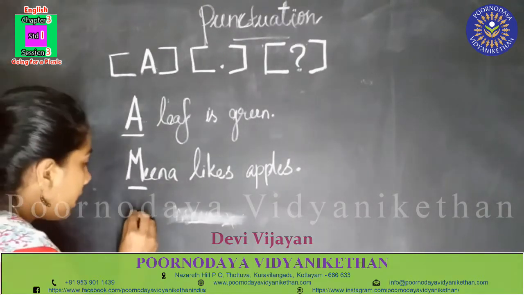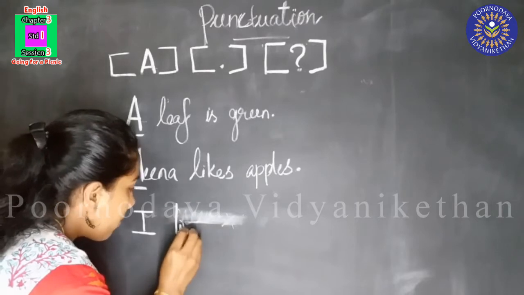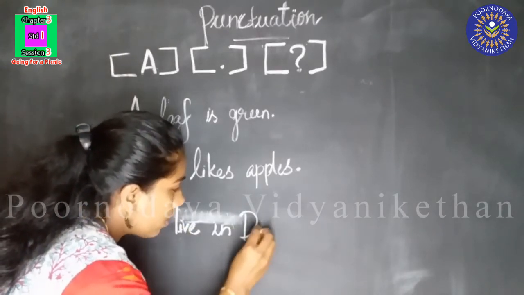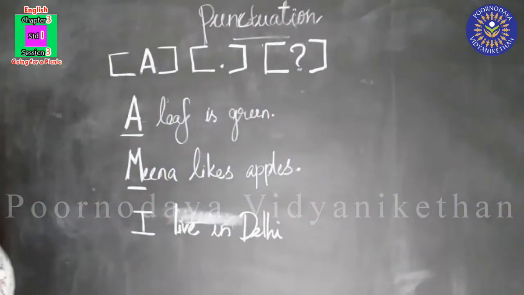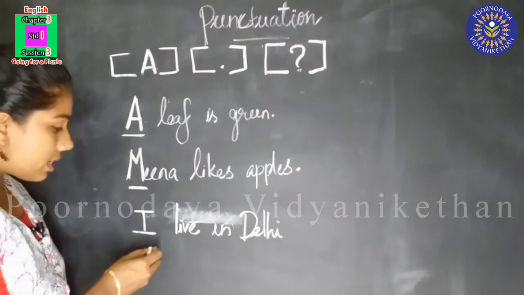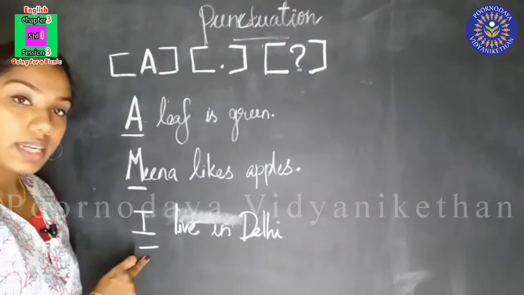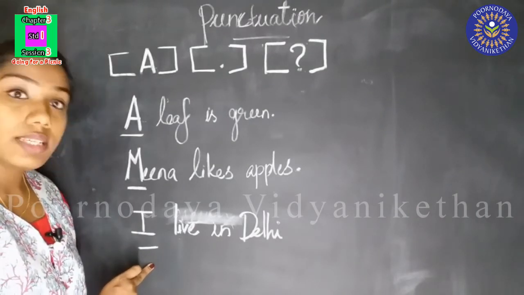I live in Delhi. Okay, I live in Delhi. Now see this, I started this sentence with capital letter I. When we start a sentence, we have to use capital letter as the first letter.